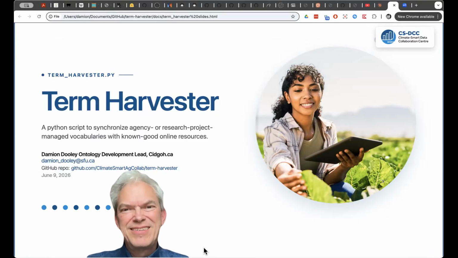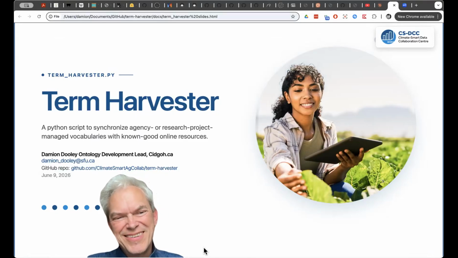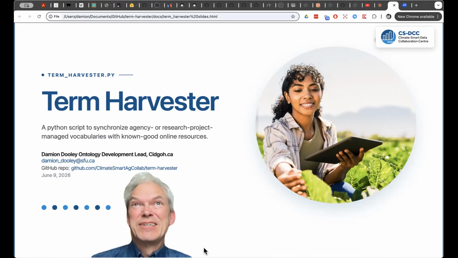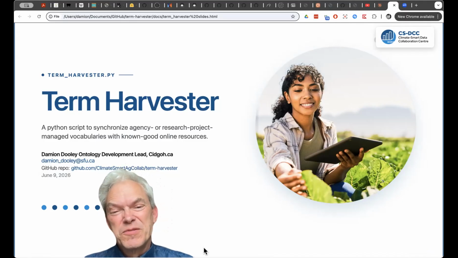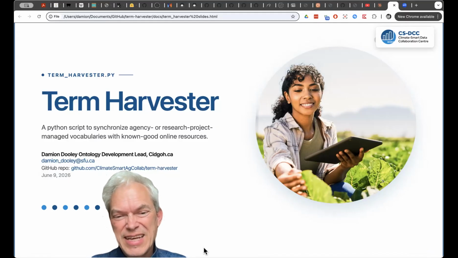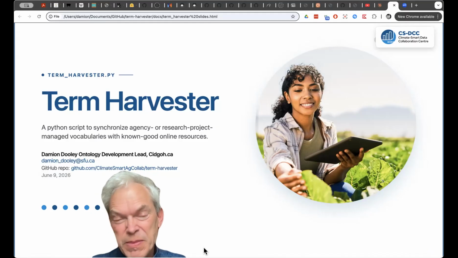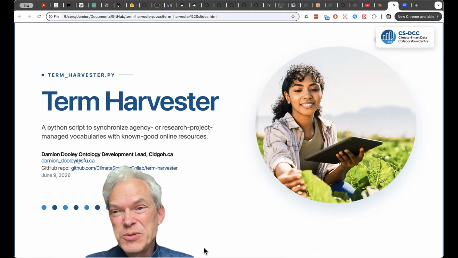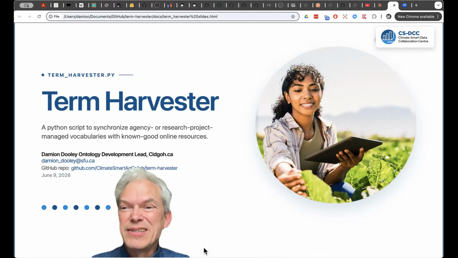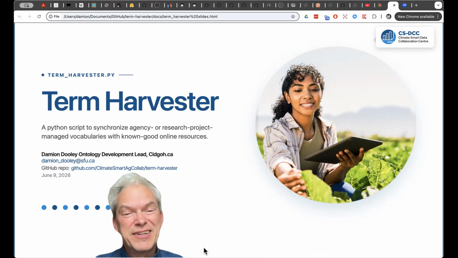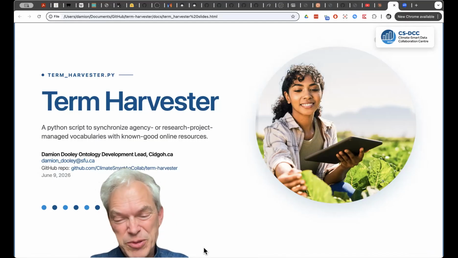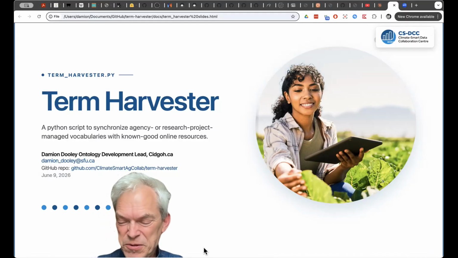I'm Damien Dooley, here to talk about TermHarvester, a Python script that goes and collects vocabulary for describing research variables and metadata, sample descriptions from reliable, trusted sources out on the internet. This is a tool that's been developed in conjunction with the Climate Smart Data Collaboration Center, and we're putting it to work on a few projects.